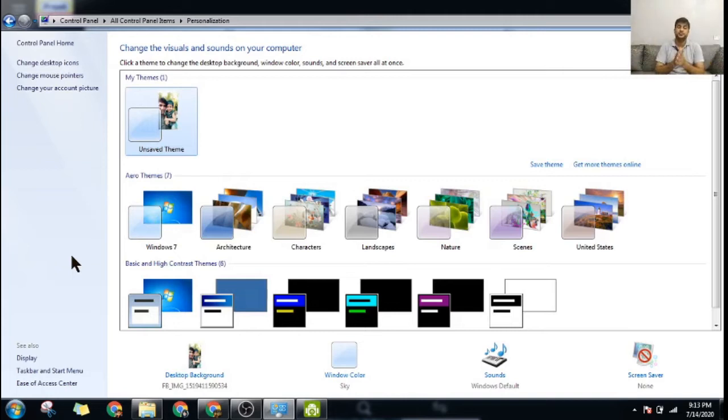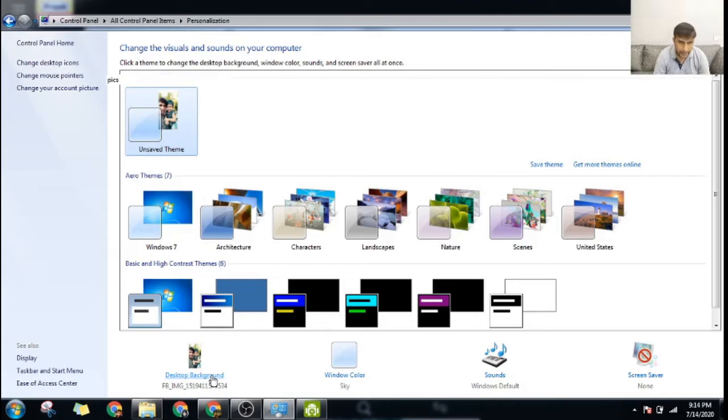So yes, if you see, there are lots of options here. These are different color options, and this is an unsaved theme. I will click unsaved theme. Actually it needs to be changed also. You see at the bottom there are these four icons. First one is the desktop background, next one is the Windows color, next one is sound, and the last one is screensaver. Right now I do not have any screensavers, so I will choose my background.